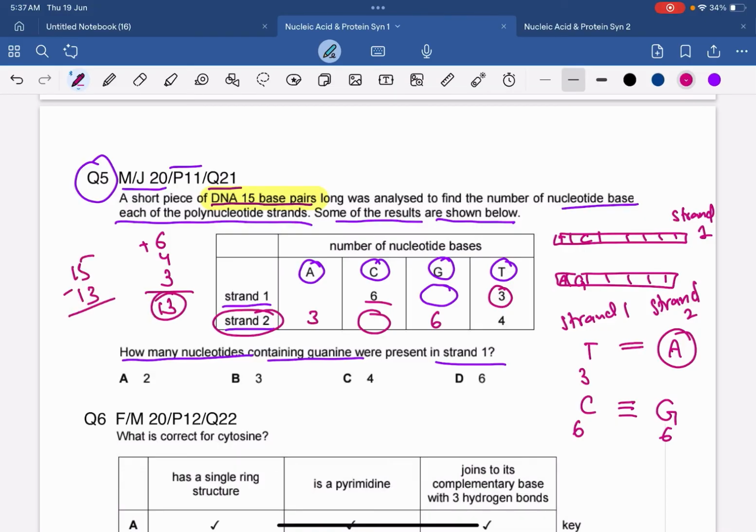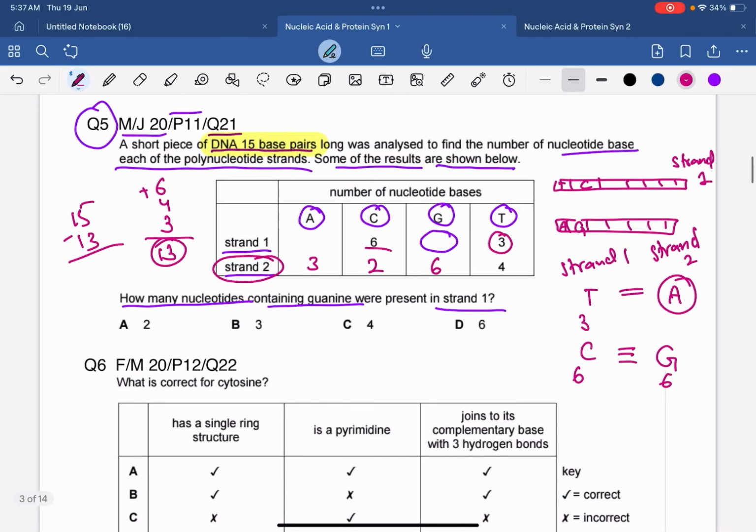So 13 minus 15 is 2. So the total cytosine bases in the strand 2 will be 2. And we know that the cytosine of the strand 2 pairs with the guanine of the strand 1, right? If there are two cytosine in the strand 2, they will pair with the two guanines of the strand 1. So if there are two cytosine, there will be two guanine in the strand 1. Hence the correct answer over here would be option A, 2 only, right?